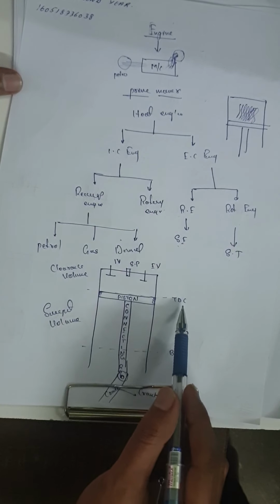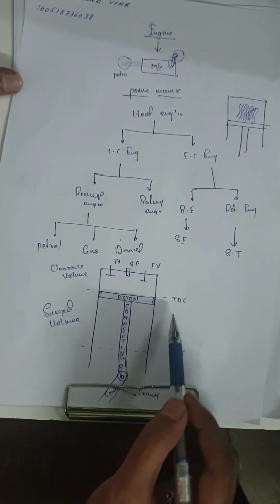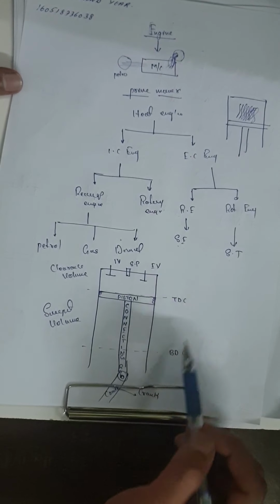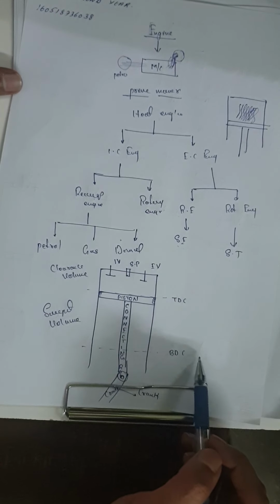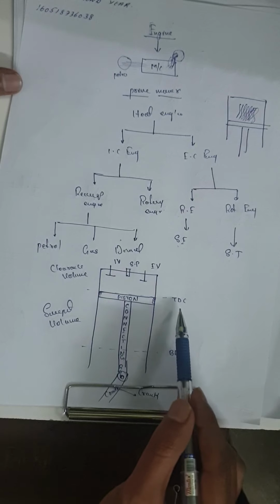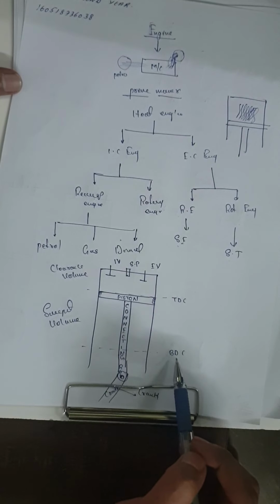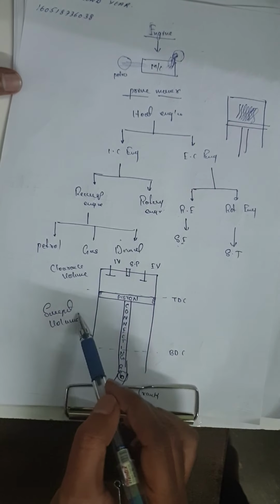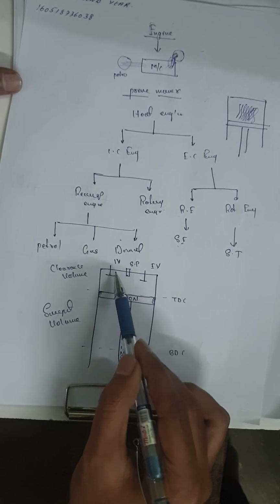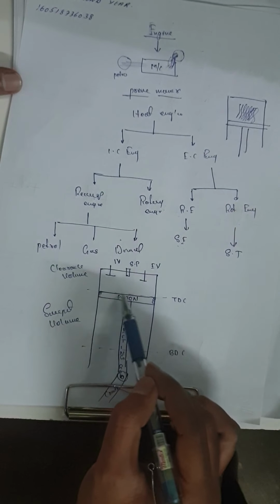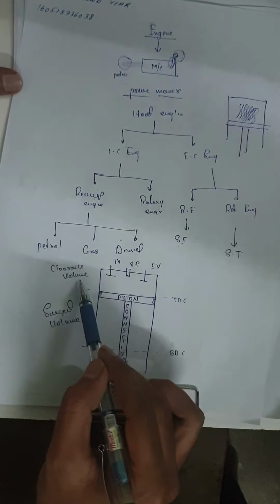This is TDC and this one is BDC. TDC stands for top dead center, BDC for bottom dead center. The area between top dead center and bottom dead center is known as swept volume, and the area between the top head of the cylinder and the head of the piston is known as clearance volume.